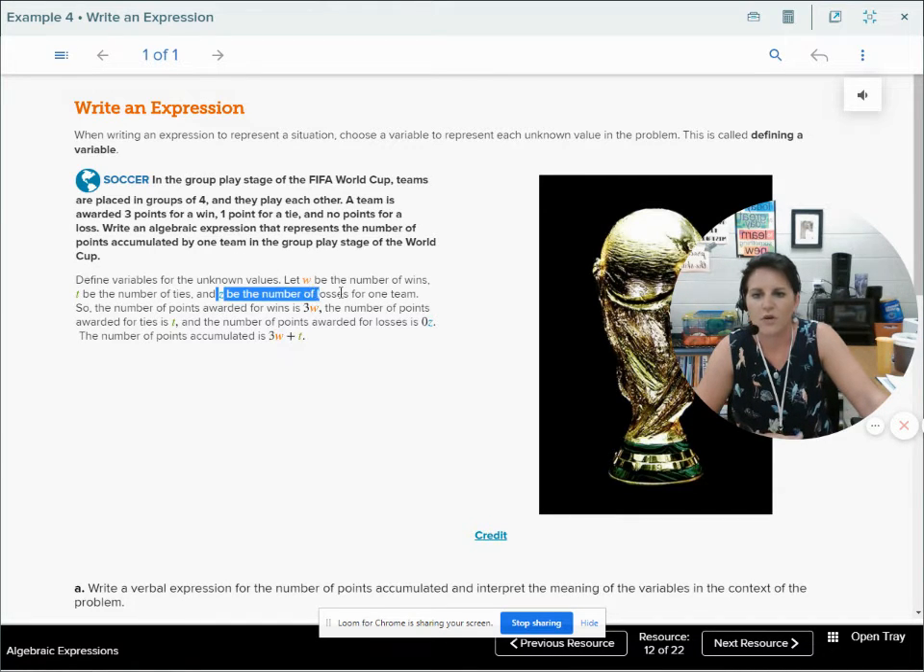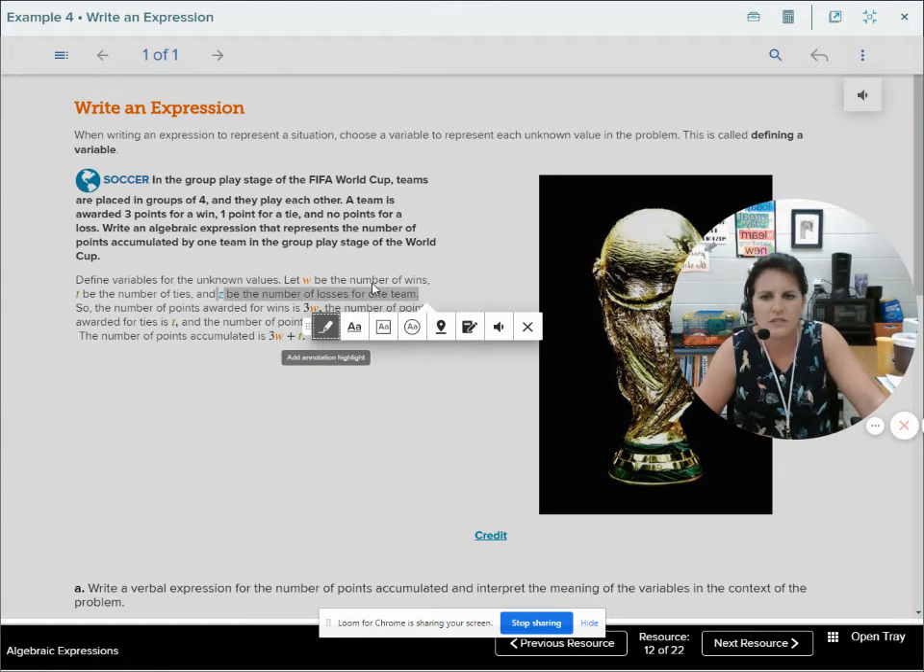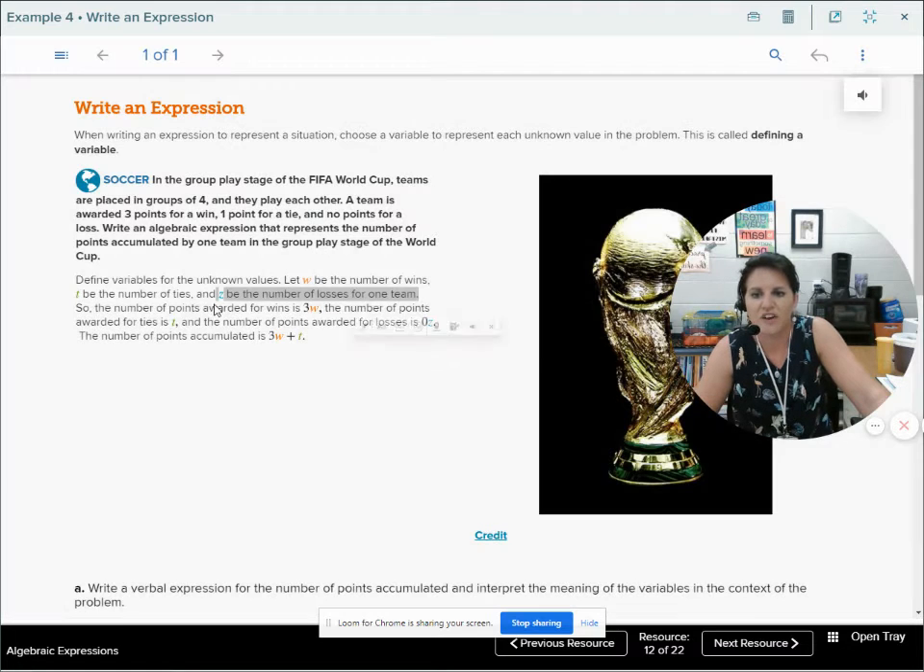If we follow along here, do we really even care about losses if we're adding up their points? Not really, because they're getting 0 points if they lose. So who cares if they lose? But since it asks us to define the variables, we're going to say Z is the number of losses.